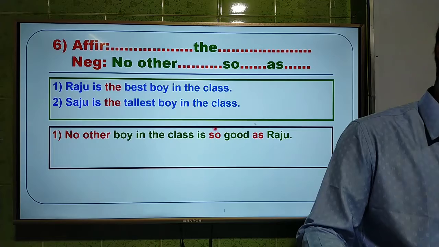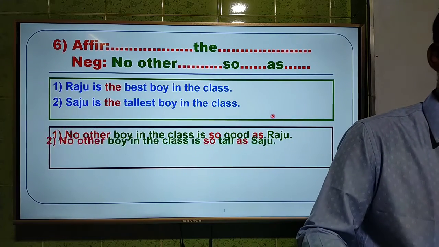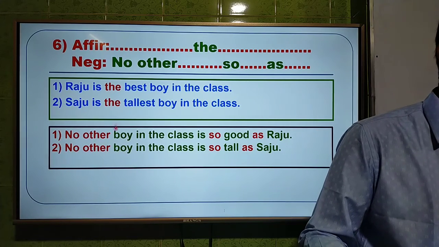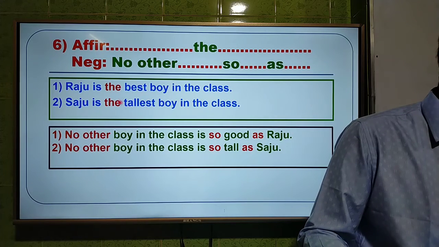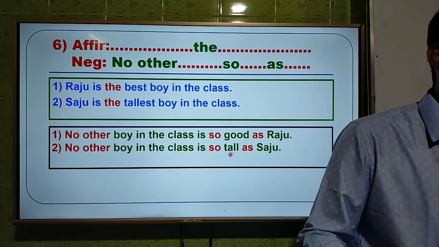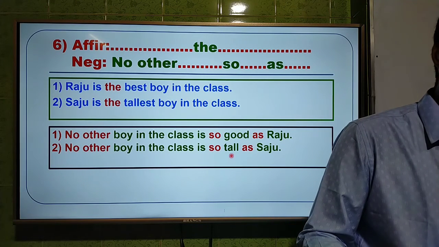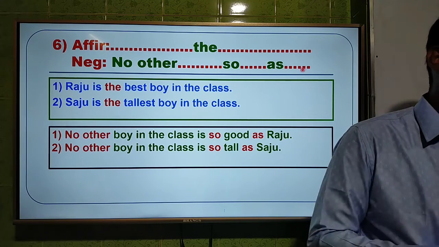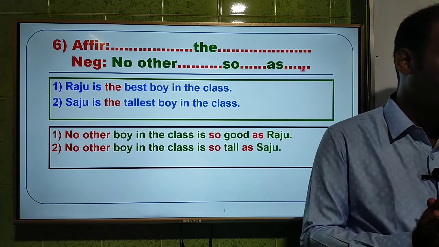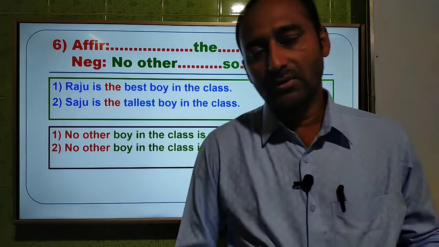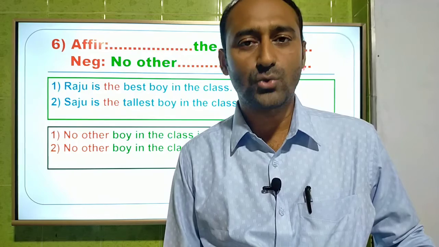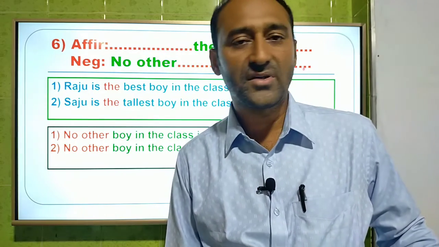Okay, dear students, so the second answer is no other boy in the class is so tall as Shaju. Here the adjective tallest is in superlative form, so you have to use the positive form here, and the positive form is tall. That means you have to use no other, dot dot, so, dot dot, as, dot dot, to make it a negative sentence. Okay. Dear students, this is rule number 6, and I am going to the next one, rule number 7.